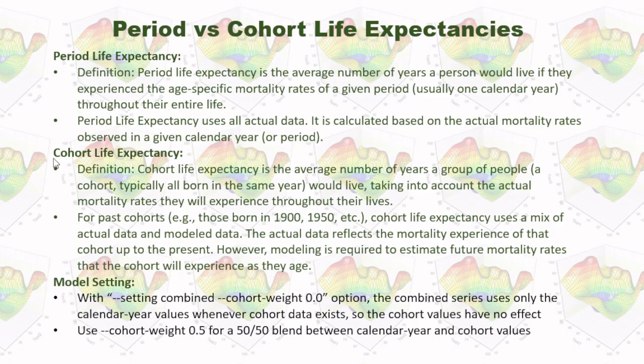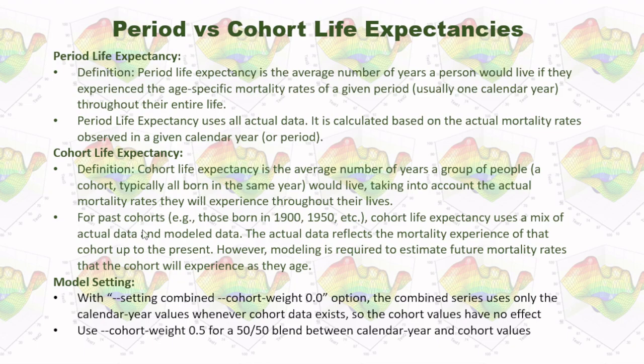In the meantime, cohort life expectancy is the average number of years a group of people would live, taking into account the actual mortality rates they will experience throughout their lives.